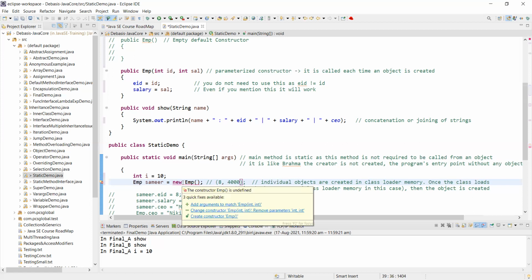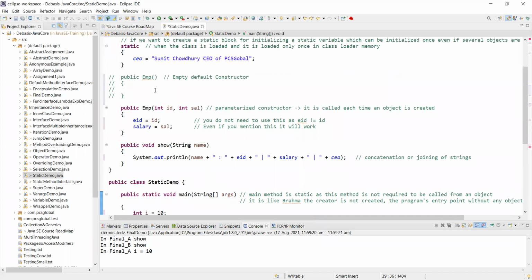Now, this is also fine. But here there is a problem because I have not specifically defined anything called EMP.